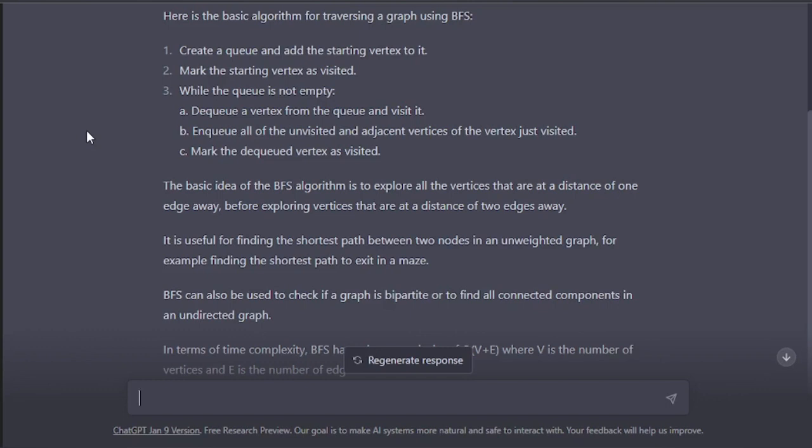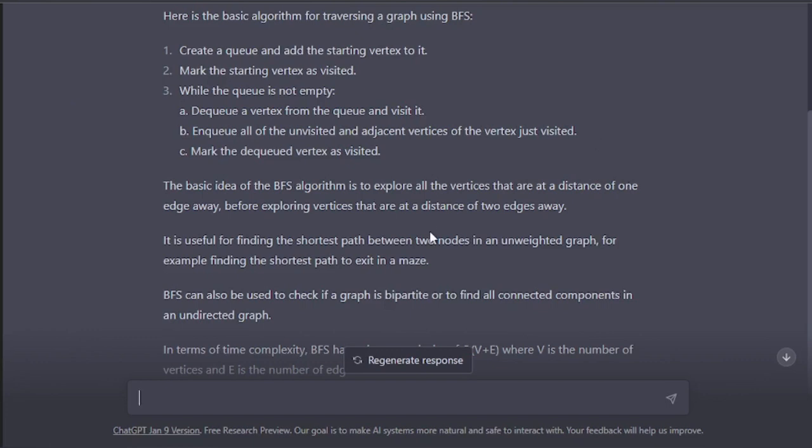Three other things we do so often, right? Here you can see the dequeue means deleting the element, deleting the vertex which is visited, and then inserting another element, which means enqueue, and then marking the dequeued vertex as visited. Just like that, we push in a vertex, then dequeue that and pop it from the graph, from the adjacency list. We basically use an adjacency list for a graph.